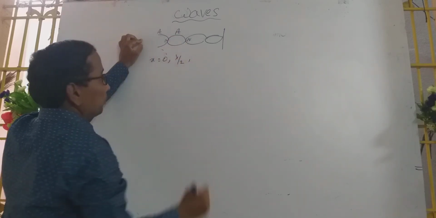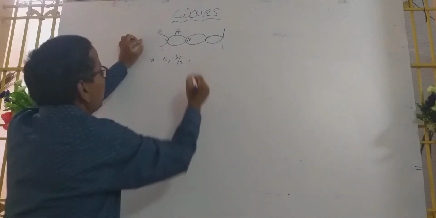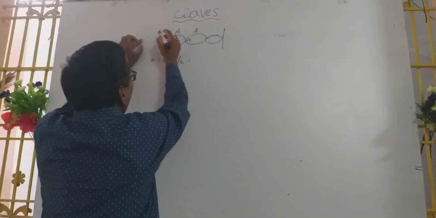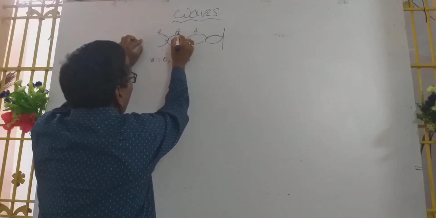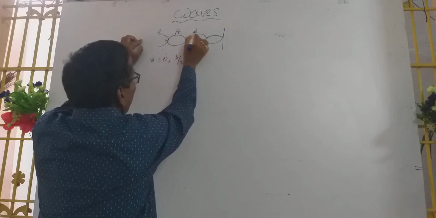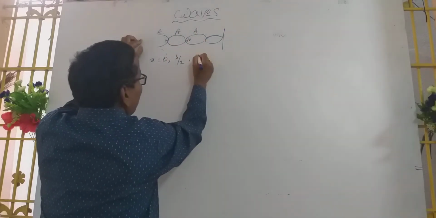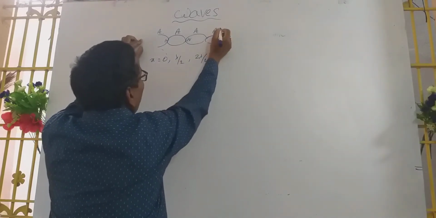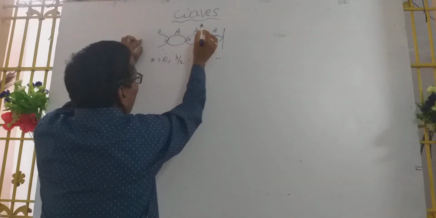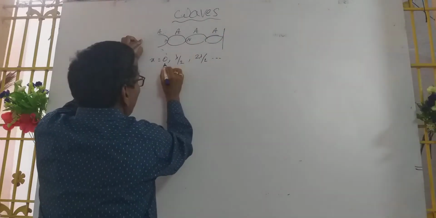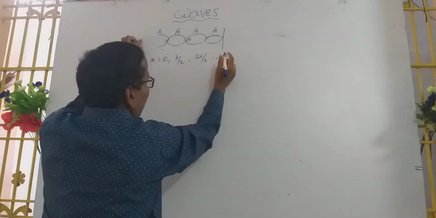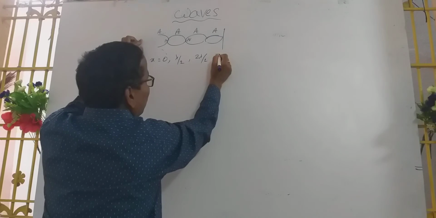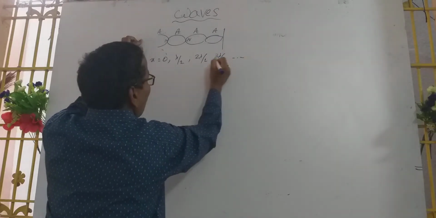Next, the third one is 2 lambda by 2, and again lambda by 2 each time. Like this: 0, lambda by 2, 2 lambda by 2, 3 lambda by 2, and so on.